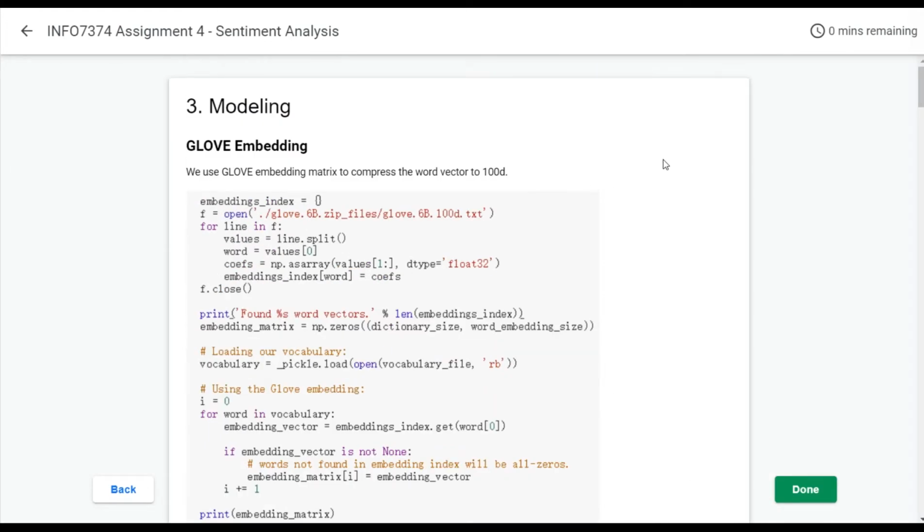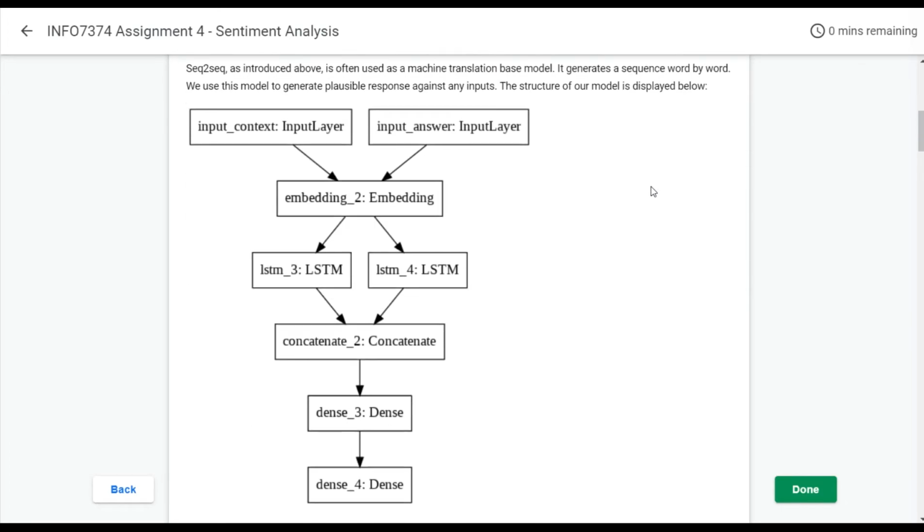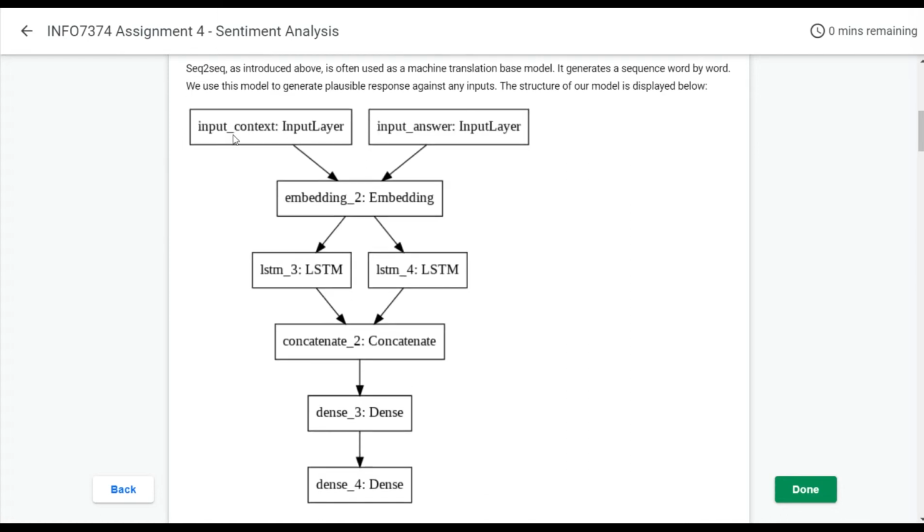So, as for modeling, first, we use a GloVe embedding matrix to compress the word vector to 100 dimensions. And for the body of the model, we selected sequence to sequence. This is the outline of the model body.